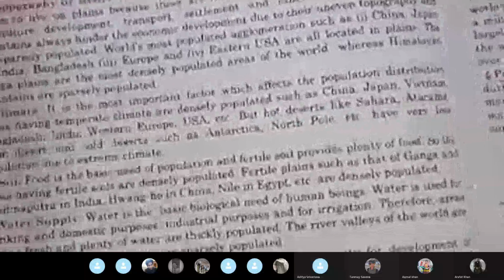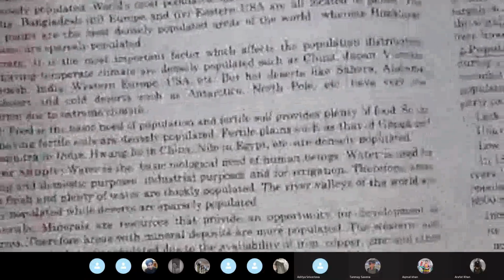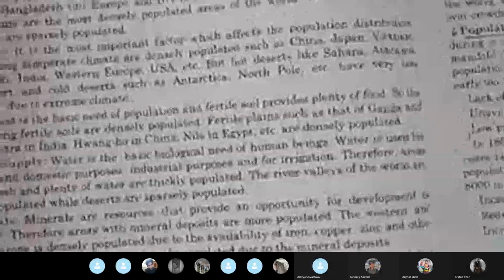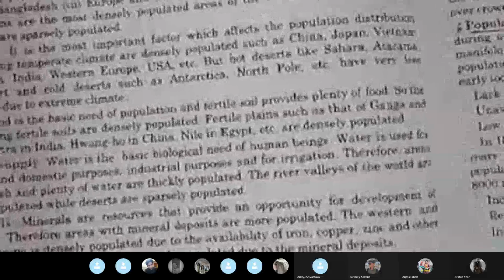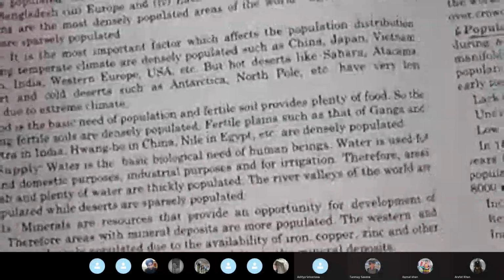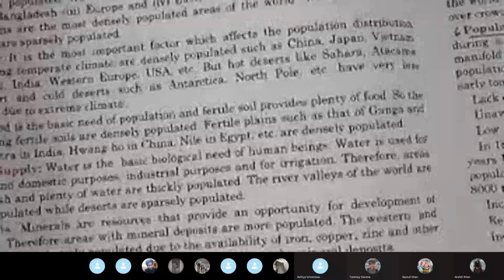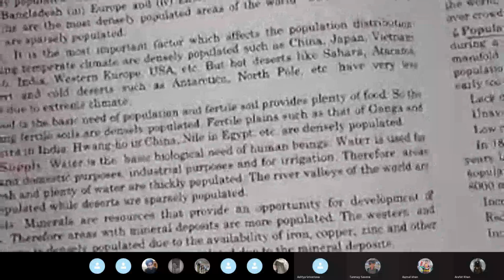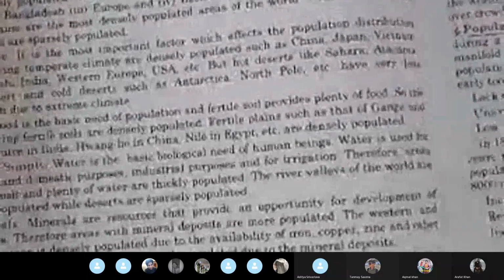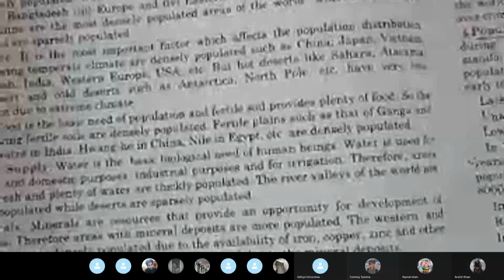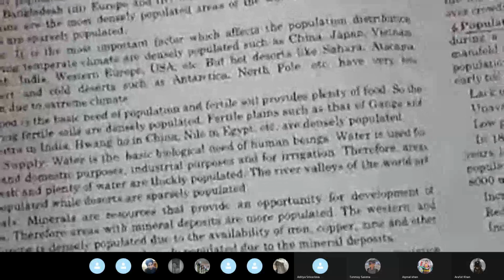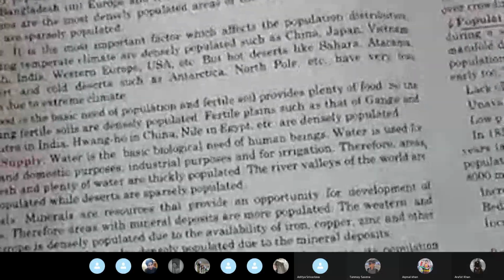So again, the climate is very clear to you that the population distribution would be in those areas which have moderate temperature. That is neither too hot nor too cold. And they've given you the names of these places. You are supposed to learn it. Specifically, when they talk of India lying in the moderate region, and that is why it is very densely populated. And at the same time, they have given you the examples of the deserts, which are not favoring the suitable conditions.